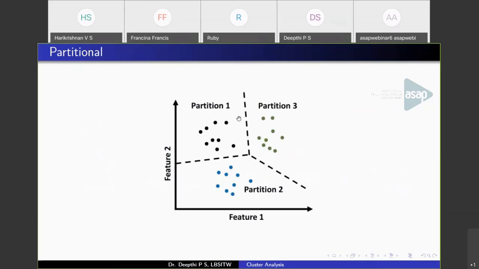This is how a partitioning method creates clusters. If we consider two features, feature 1 and feature 2, that is x and y coordinates, we have a two-dimensional set of data. Here I have considered k equal to 3, so you get 3 sets of data points, that is 3 partitions. This is how partitioning algorithms cluster data points.